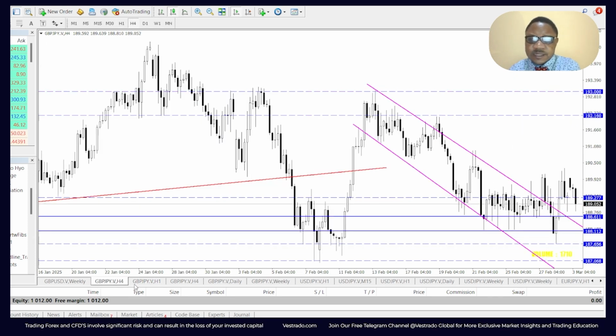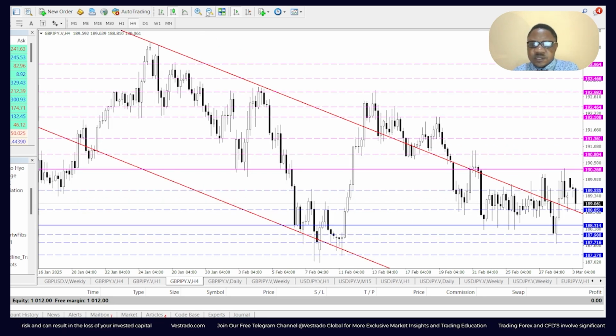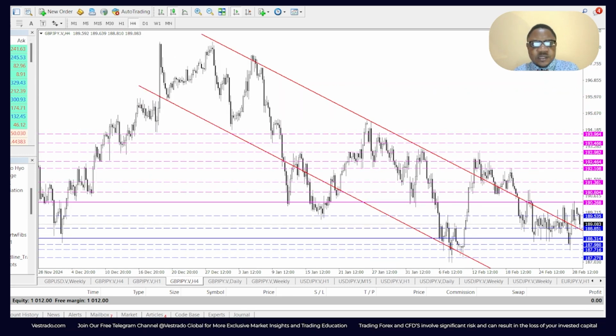Now, in the general sense of things, if price happens to break past 188.31, which we've talked about using the ascending channel, the next most likely target could be 187.98, below that 187.71, below that 187.27. Take note of that. And if it happens to go below that, we could see price hit the psychological level of 187.00, if it wants to be adventurous. It's the GBP JPY, ladies and gentlemen. Do not rule out any possibility in this case because it's a very volatile pair.